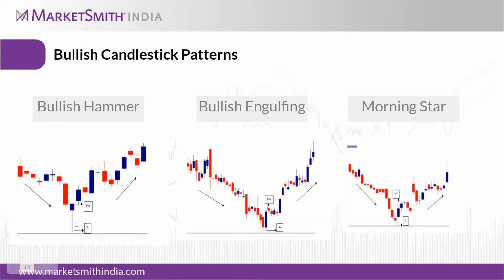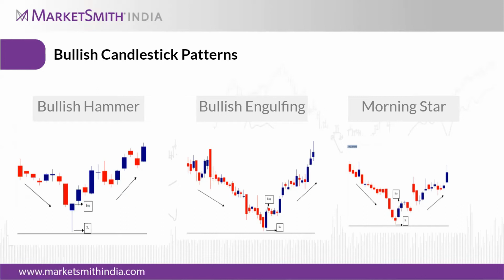After the downtrend, the stock exhausts, all the sellers move out, and the same day it comes back near the previous day's close. Again, the next day it will form a bullish candle and rise up from that level. So this is a bullish hammer candle. The next one will be the bullish engulfing pattern.